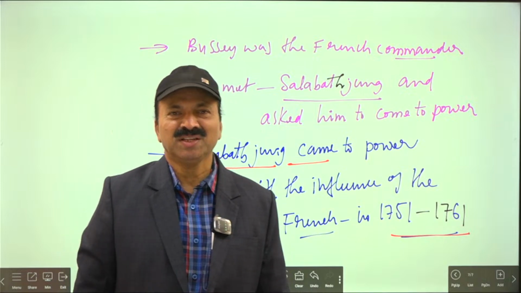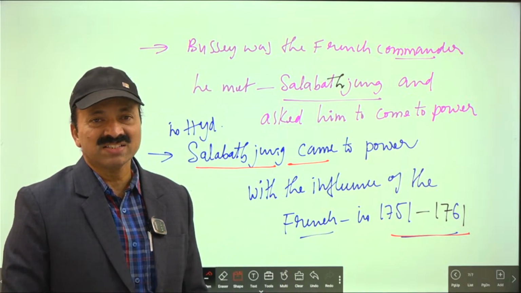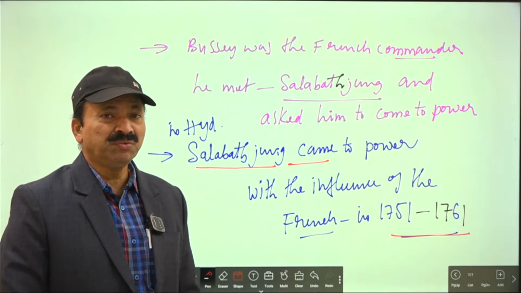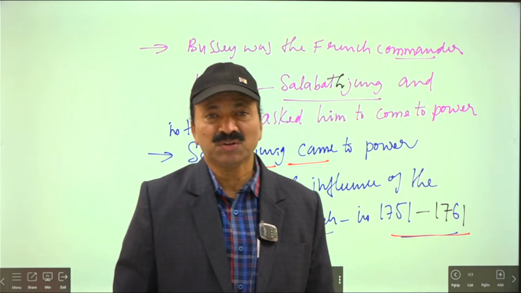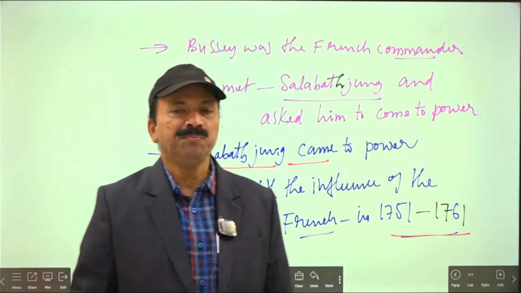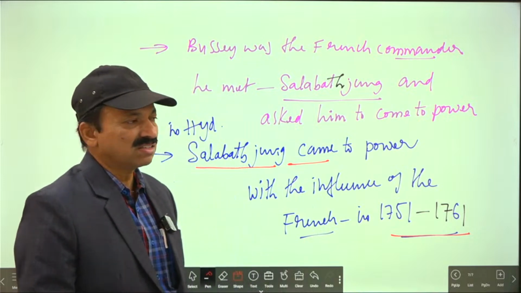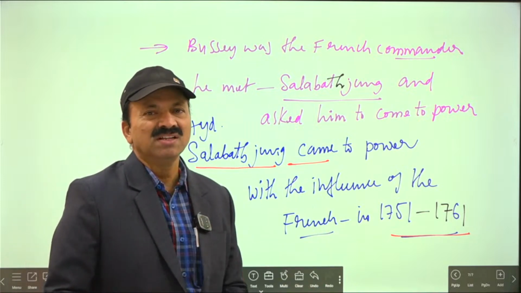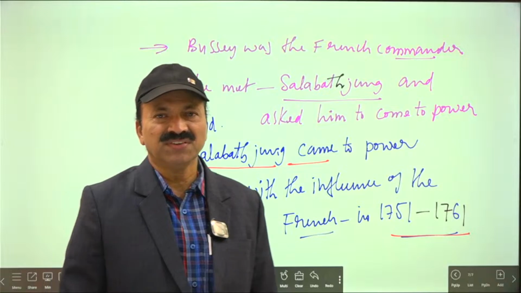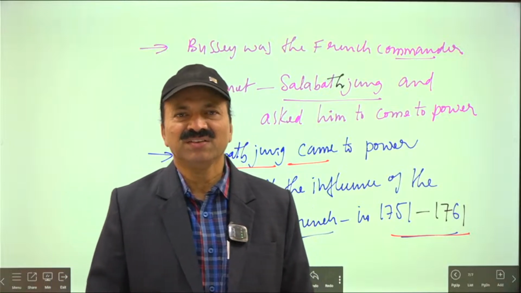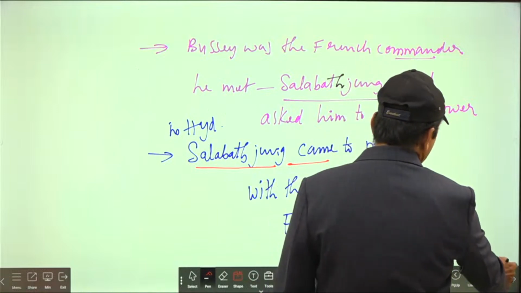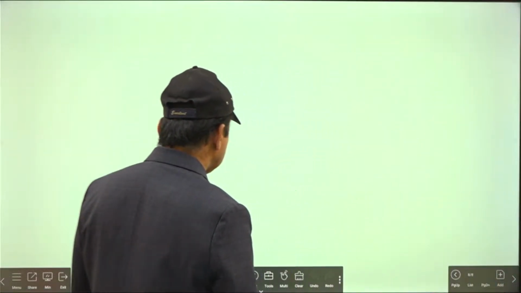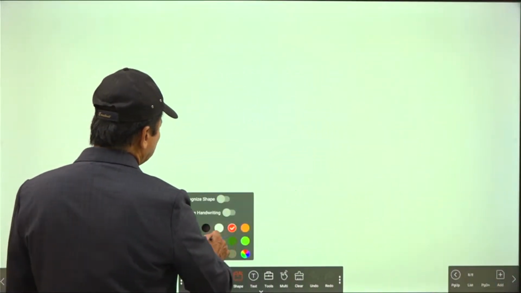Salabat Jung, what happened? He gave the northern sarkars to the French. He gave 24 lakh rupees to the French. How much amount? 24 lakh rupees to the French. At the same time, he also gave these northern sarkars to the French. That's the thing which happened. How the northern sarkars went under the French is what you have to remember. Salabat Jung gave 24 lakh rupees to the French.